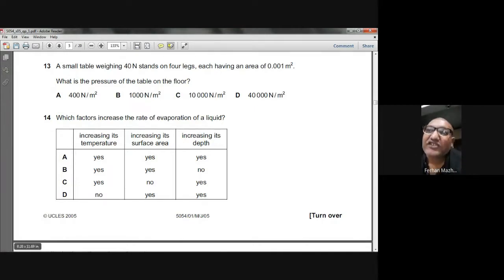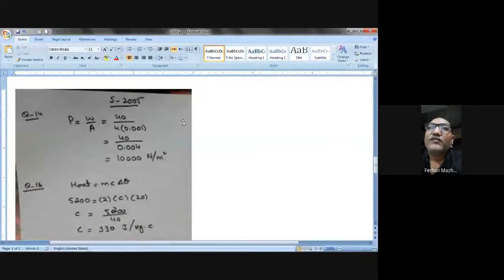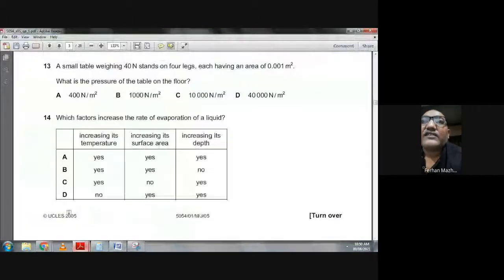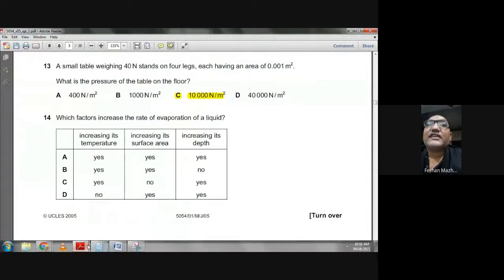Let me show you. I've done this on a paper. Okay. So weight will be equal to 40 Newton, divided by the contact area. There are four legs, so the contact area will be 4 multiplied by 0.001. So it will be 40 divided by 0.004, and that will give you 10,000 Newton per meter squared. So the pressure is 10,000 Newton per meter squared. So we think C is the choice, and let's check the marking scheme.